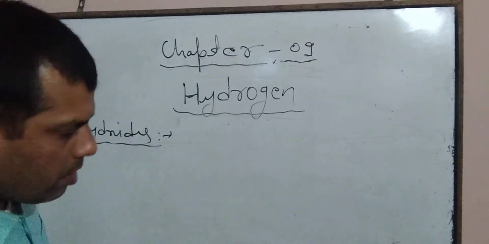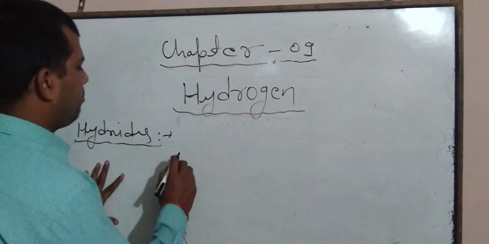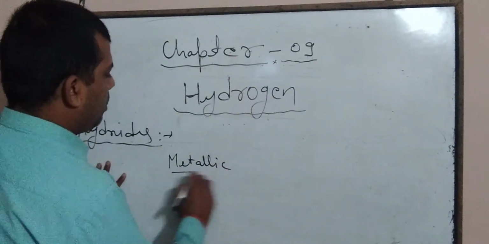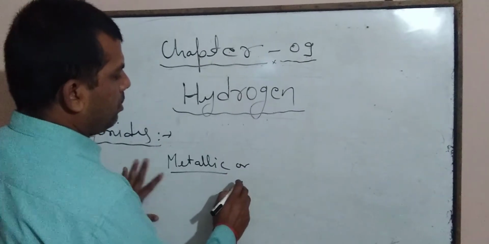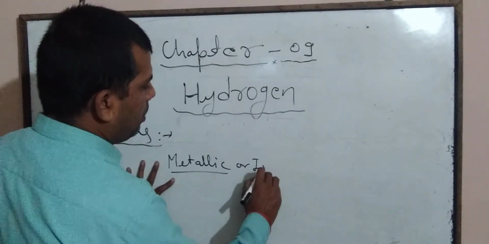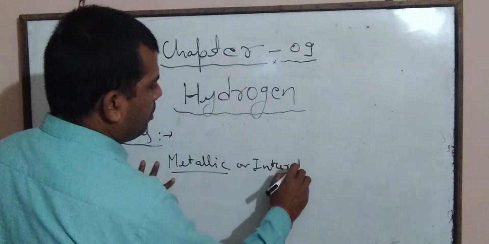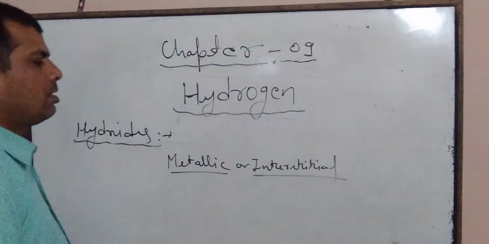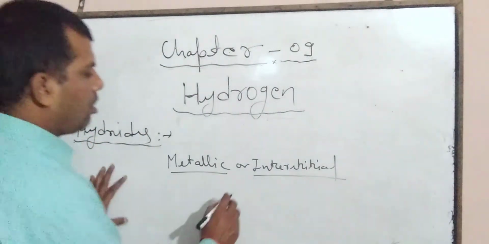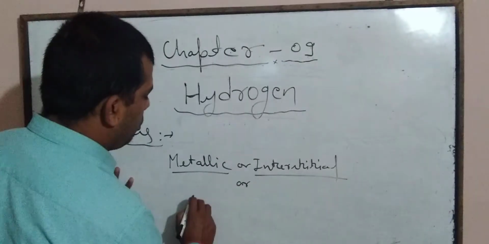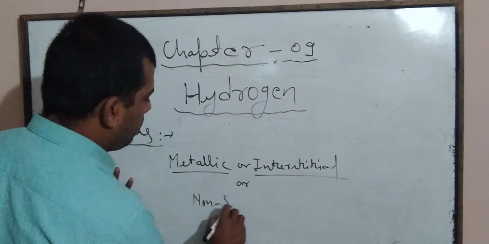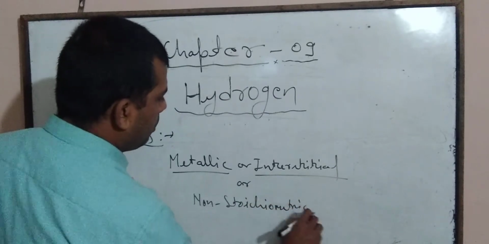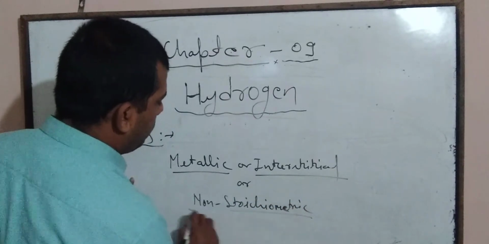Third is the metallic or interstitial or non-stoichiometric hydrides.